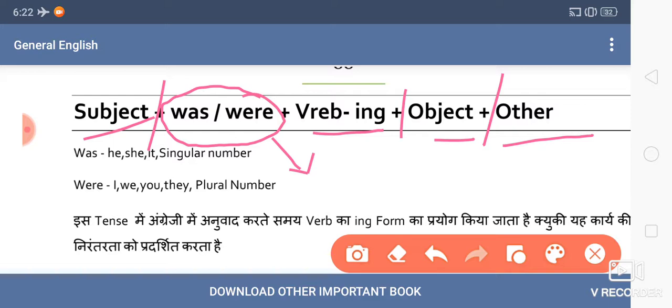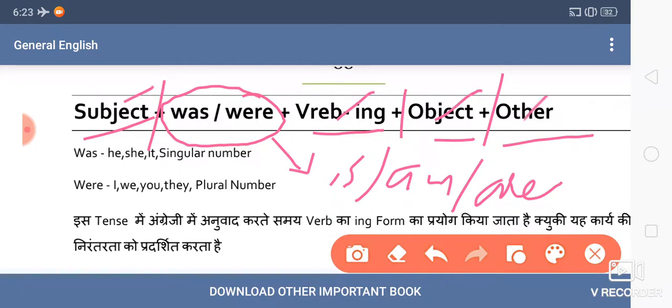In present continuous tense, in place of was, were, you have to use is, am, are. So this is the only change. Otherwise, you can make all your sentences very easily with the help of the structure or formula given in present continuous tense. It is almost present continuous, and you will find all these things at the same place. The only change is this helping verb: in place of is, am, are, you use was, were.